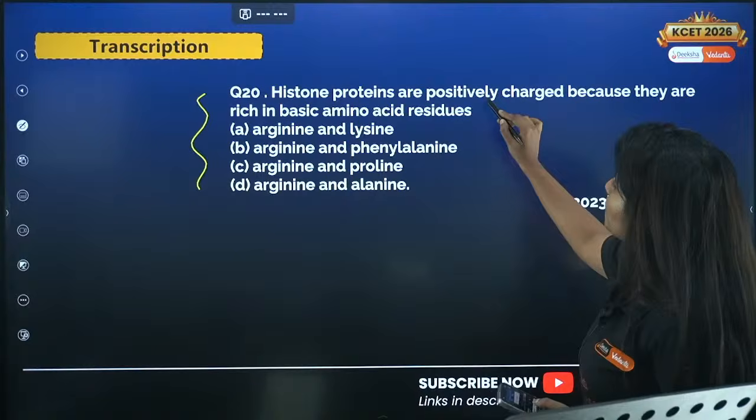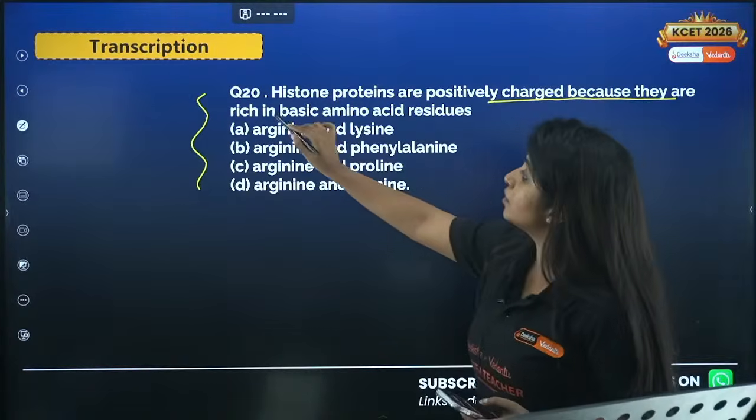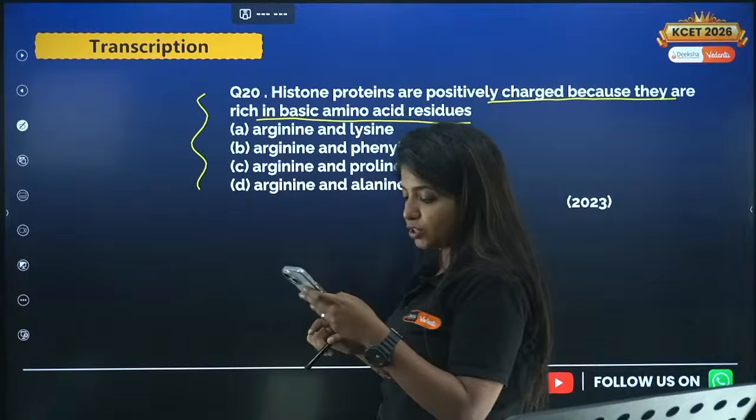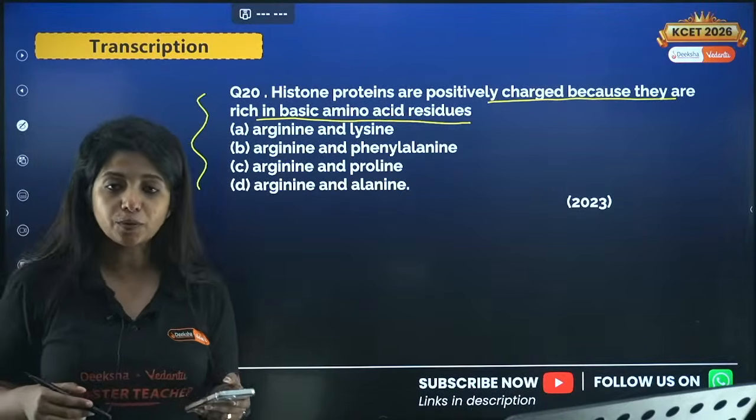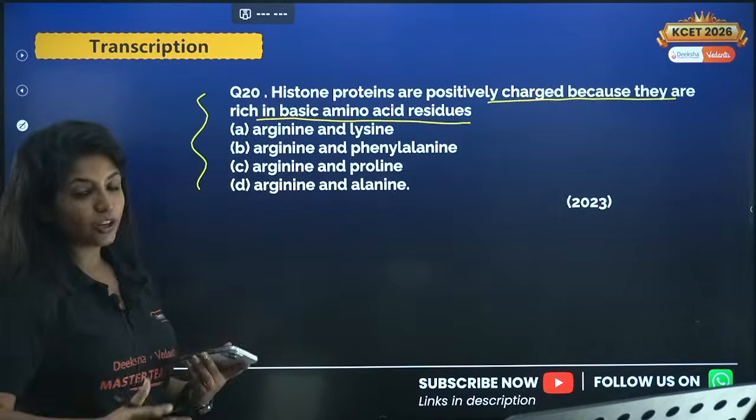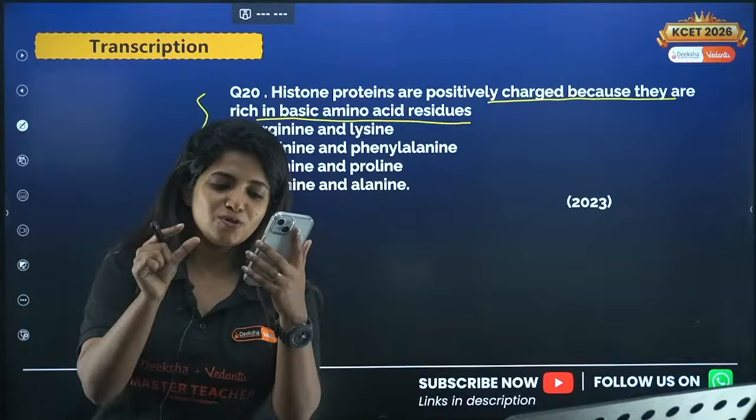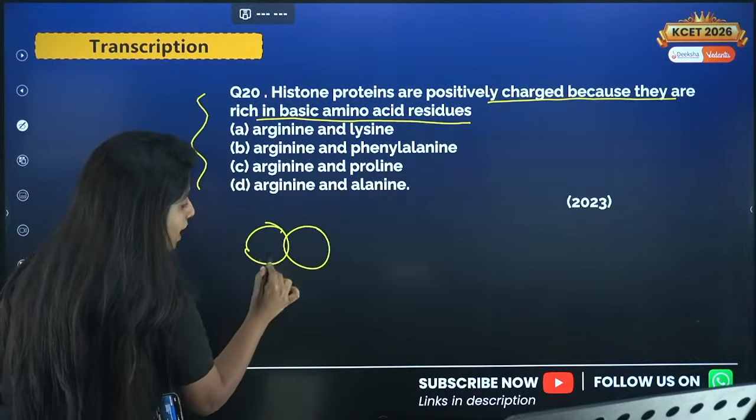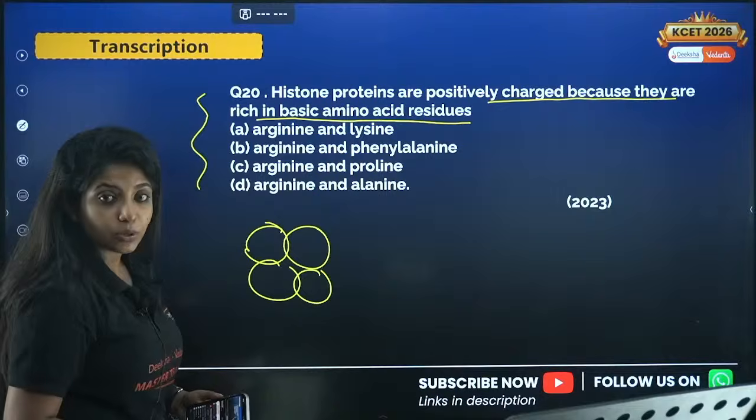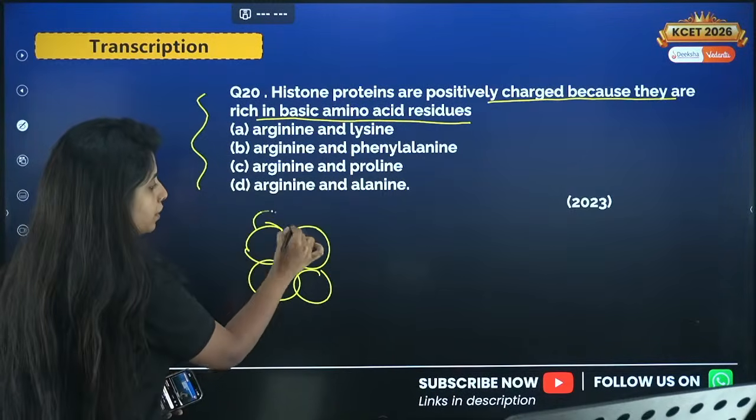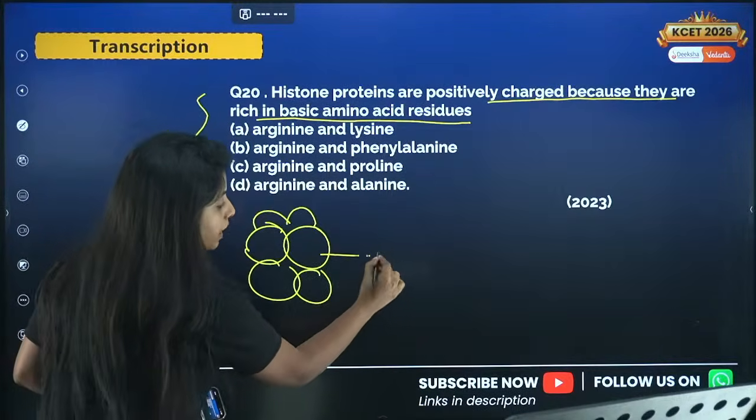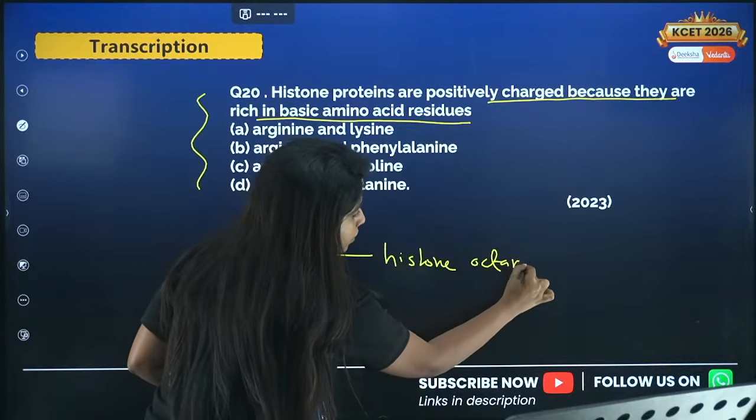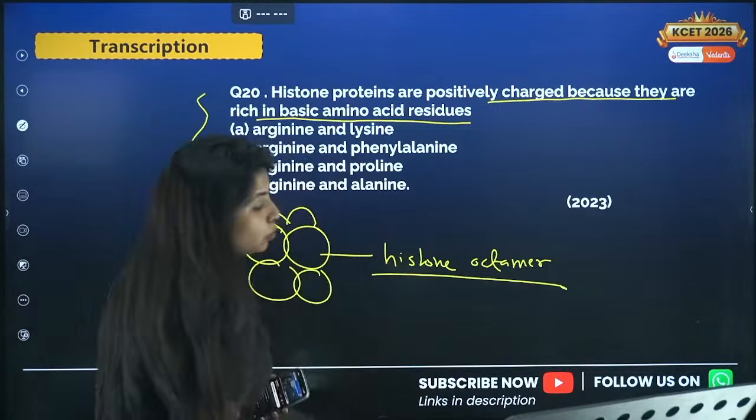Histone proteins are positively charged because they are rich in basic amino acid residues. What are these residues? So what are histone proteins, my dear children? Basically the DNA is too long and our nucleus is too small. So to fit in, there are some proteins which you call histones. Histones are 8 in number. 8 histones will be there. You call this a histone octamer.